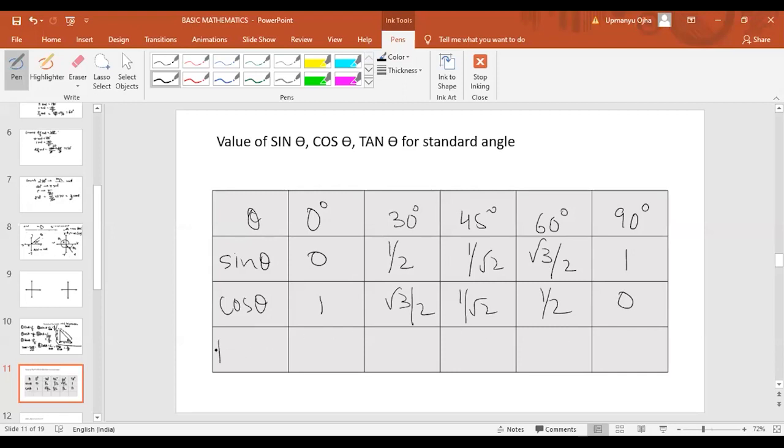Then tan theta. Tan theta is the ratio of sine theta by cos theta. So if you have to find the value of tan 0, it is 0 by 1, which is 0. Then it would be 1 by root 3, then 1, then root 3, and this 1 by 0 is infinity or not defined. So we write infinity here.